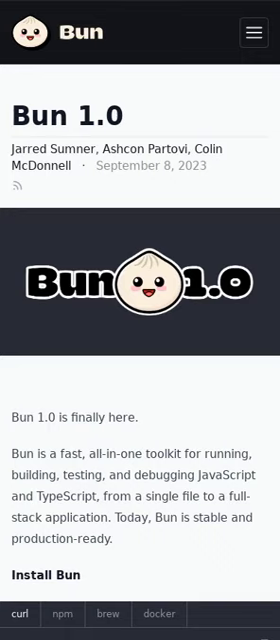Bun is an all-in-one toolkit for running, building, and debugging JavaScript and TypeScript. Version 1.0 is now available. Bun is a drop-in replacement for NodeJS and a JavaScript bundler with an esbuild-compatible plugin API. It also functions as an NPM-compatible package manager and a Jest-compatible test runner. Bun can run virtually any Node.js application in the wild.